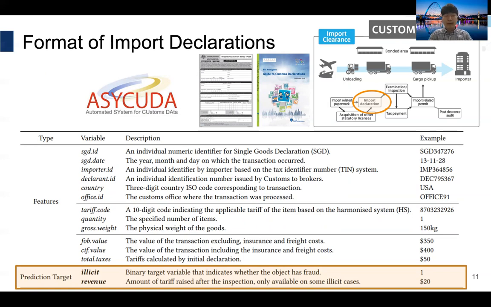Then the customs duty is calculated by taking into account the shipping value, which includes the expenses of imported goods, insurance, and cargo. In this table, the customs duty by initial declaration is mentioned as total taxes. The duty is to be paid at the time of entry. Most countries levy customs duties on all imported goods depending upon their value in the market. There are very few products that come with no duty at all. Among all trade volumes, some items are being inspected. If the item turns out to be fraudulent, then its binary label is marked as 1 with an additional amount of tariff. Here we call it revenue. Therefore, the customs selection model will work by predicting each transaction's illicitness and its expected revenue after inspection.